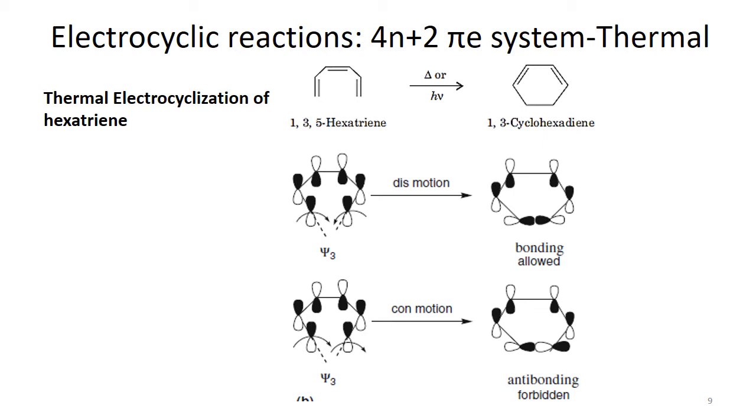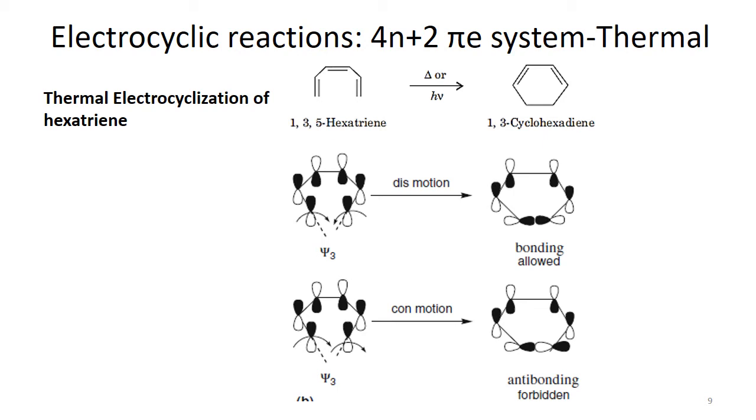But how they are different: when we talk about two components of a reaction, like in a cycloaddition type of reaction, you can take an example of the Diels-Alder reaction, where a diene reacts with a dienophile.